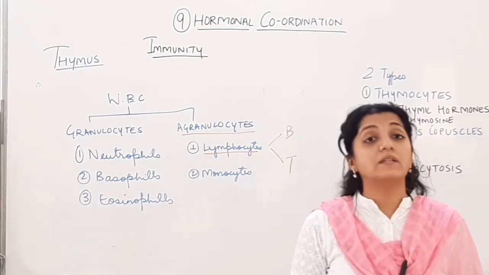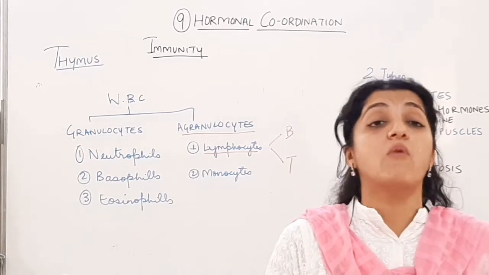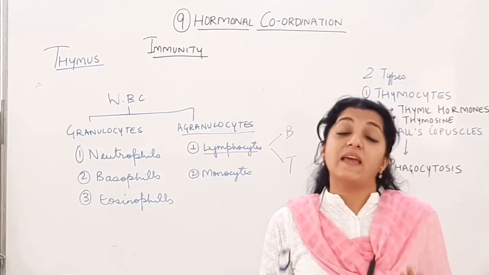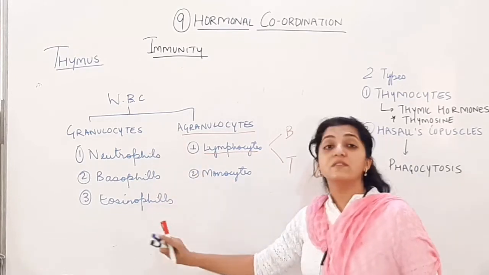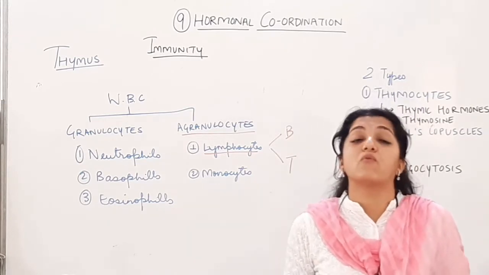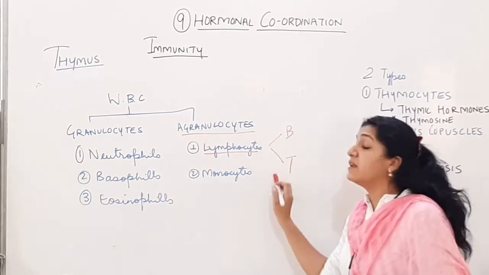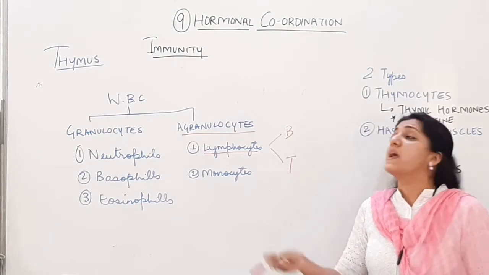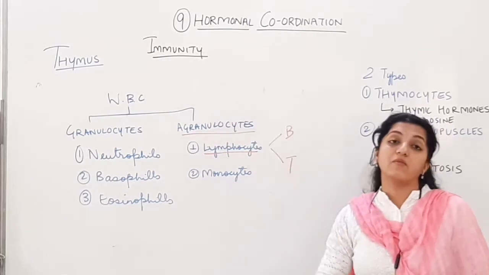Now we have seen all the cellular components of blood, that is RBC, WBC and platelets. They are formed in the bone marrow. In adults, all these cells are formed in the bone marrow. So B lymphocytes, T lymphocytes, monocytes, neutrophils, basophils, eosinophils are all being formed in the bone marrow. Along with these, RBCs and platelets are formed in the bone marrow. But after leaving the bone marrow, of the B and T lymphocytes, it is the thymus's job to make T lymphocytes specialized cells and to mature the T lymphocytes.